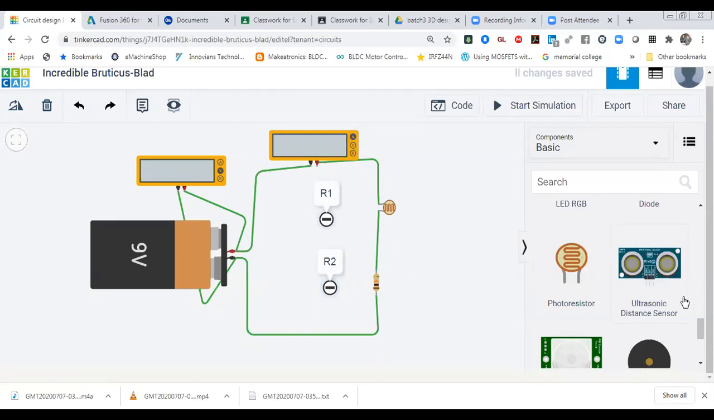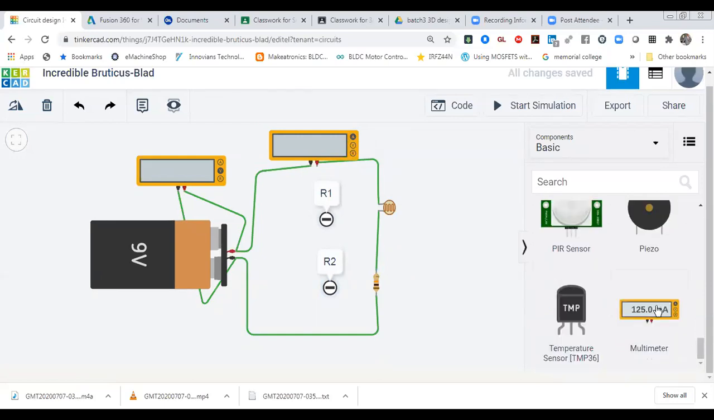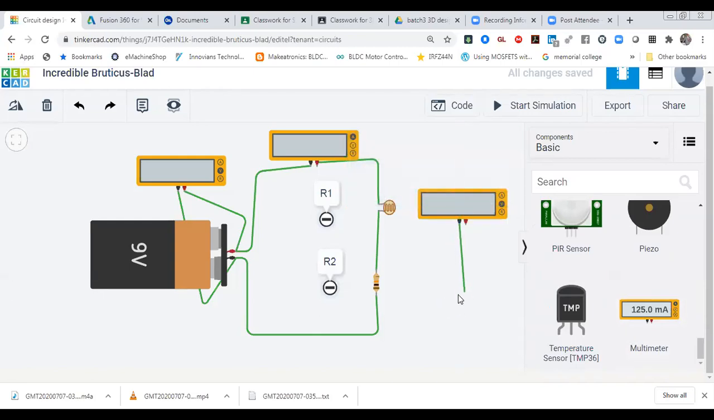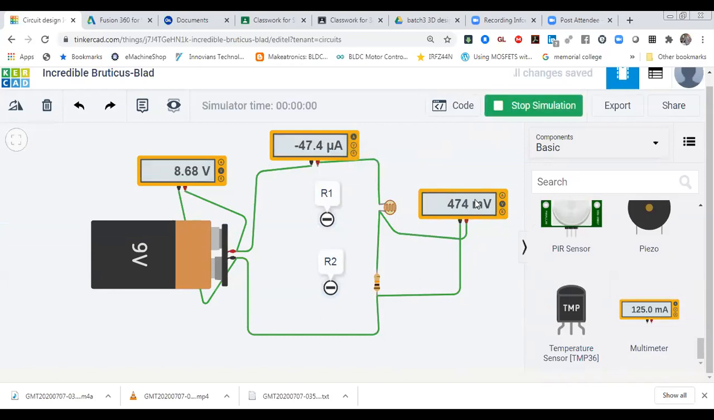So now I have to check my output. What output are we getting? I'm going to connect with negative. Positive, I'm getting output at the positive rate. So now you can see it, 474 millivolt output we are getting.